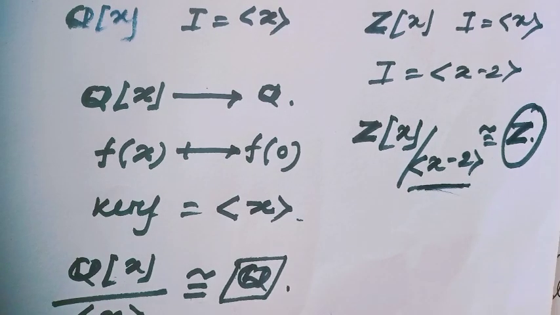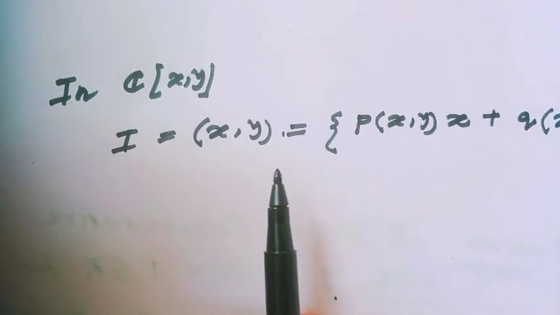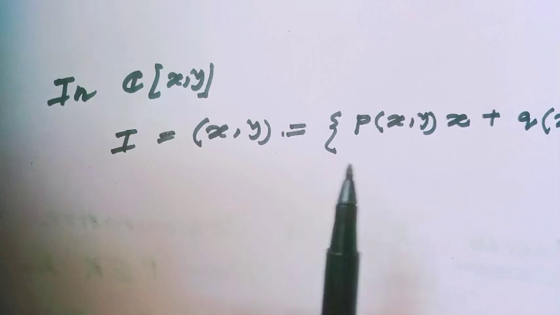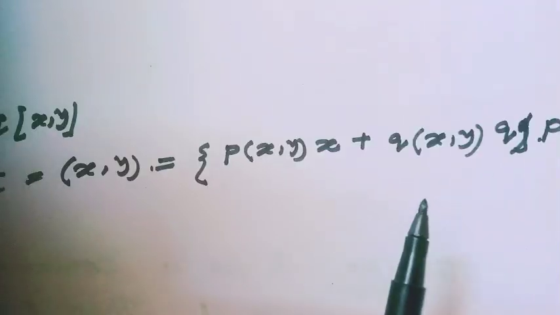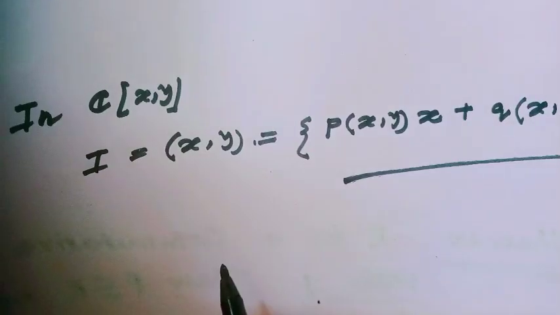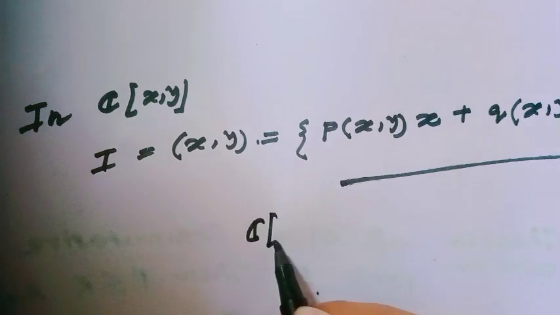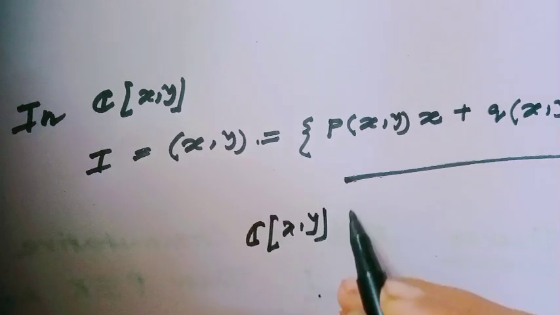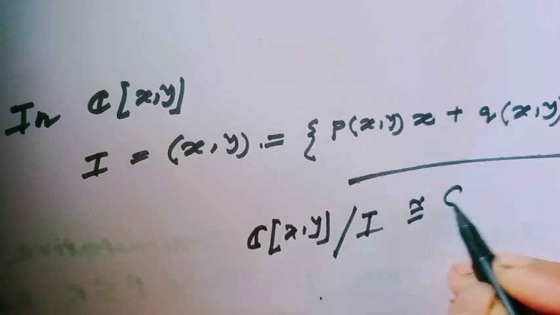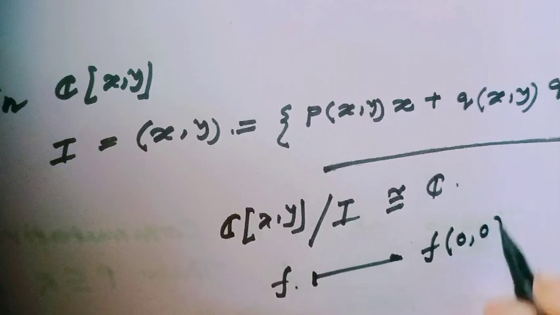Now consider C[x,y] and consider the ideal generated by x and y. This is a polynomial ring with two variables x and y. And in C[x,y], we can construct a ring homomorphism, so C[x,y] modulo the ideal is isomorphic to C, as f maps to f(0,0).